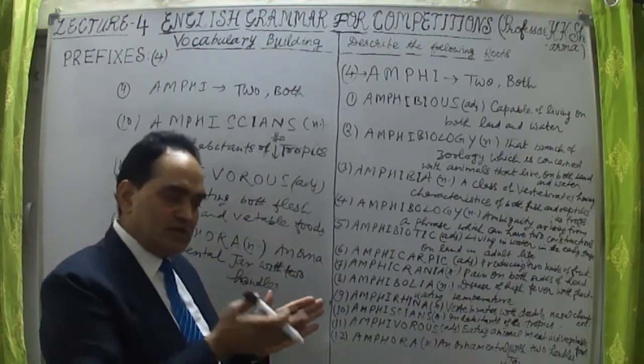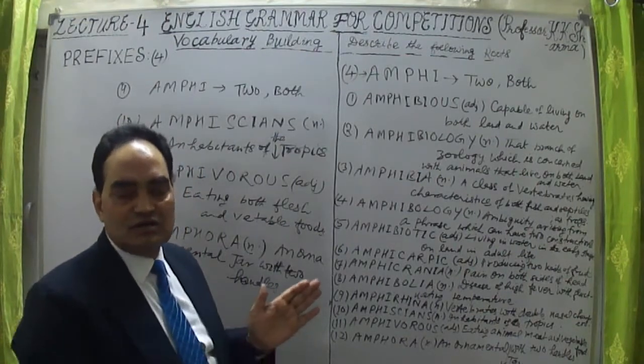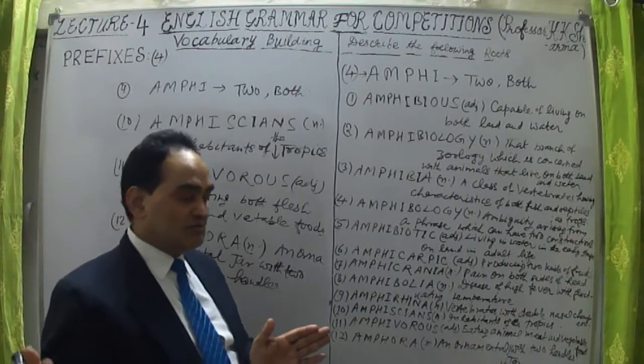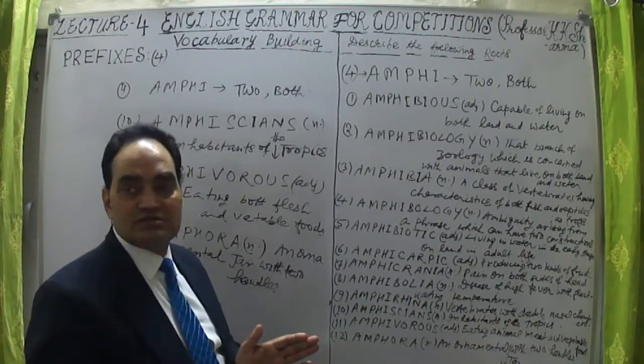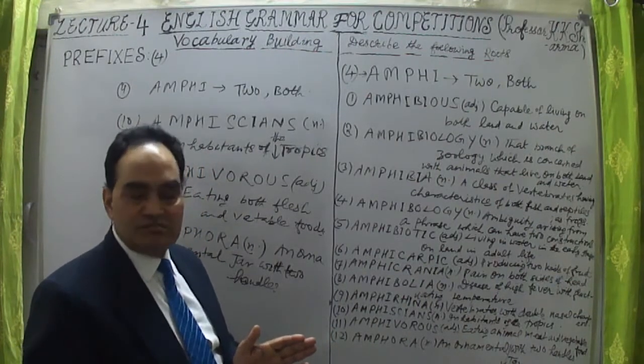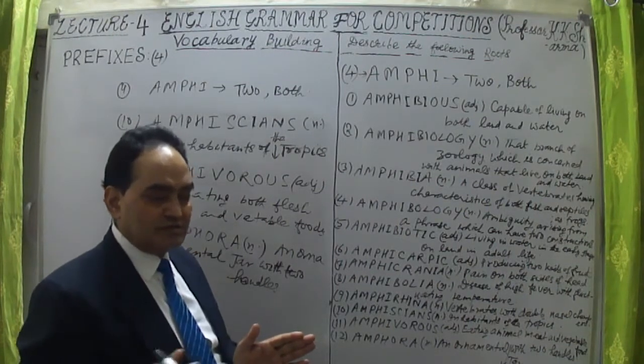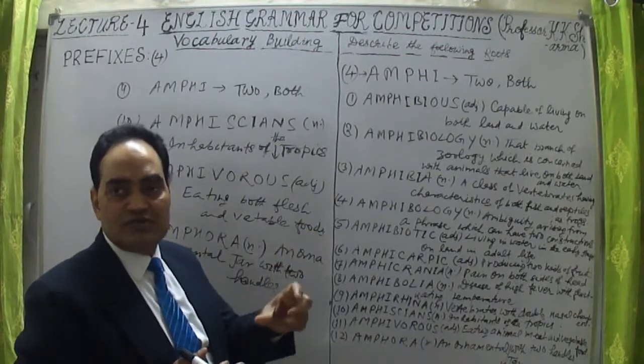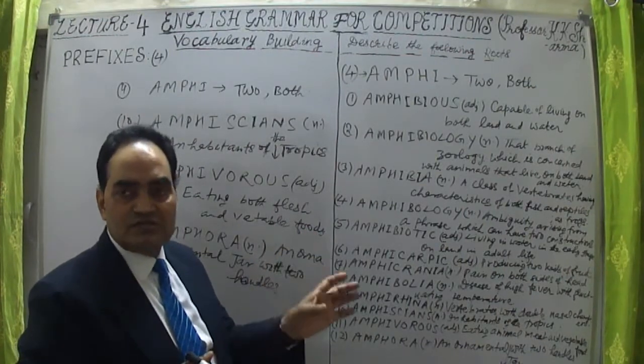Root words, when added with prefixes, you will get a number of biological words. And similarly science words, chemistry words, physics, medical sciences, biology, botany, etc. All the technological words, scientific words, are based on prefixes and suffixes.